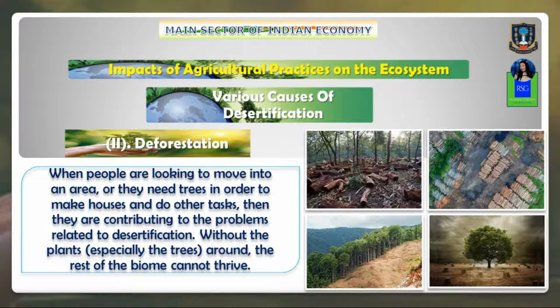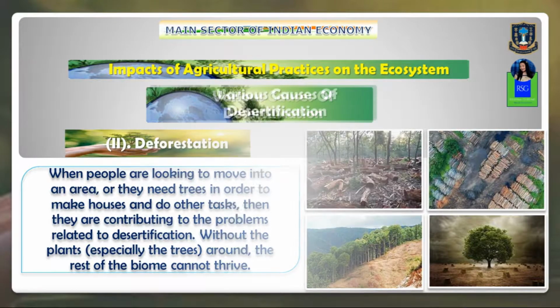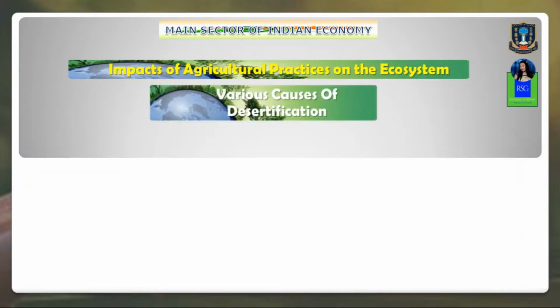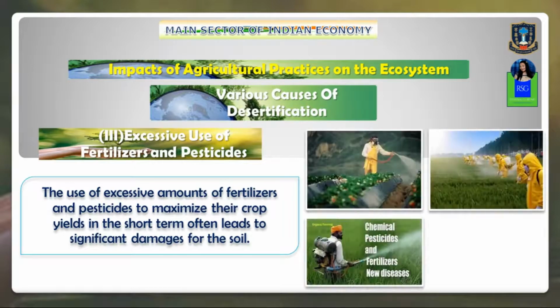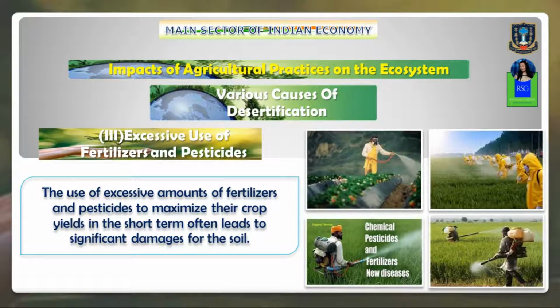Okay, now let us see the next cause of desertification. Well, the next cause is excessive use of fertilizers and pesticides. Now see, the use of an excessive amount of fertilizers and pesticides, to maximize crop yields in the short term, often leads to what? Significant damage to the soil.